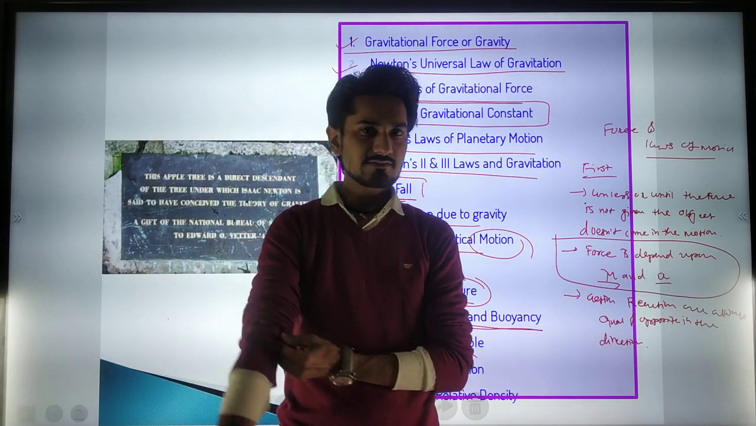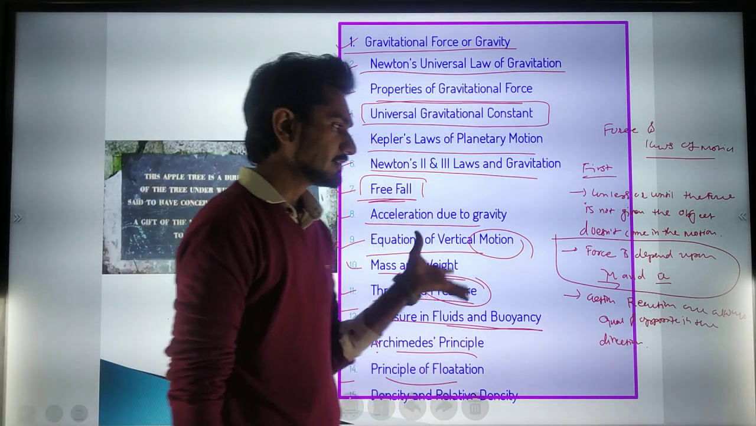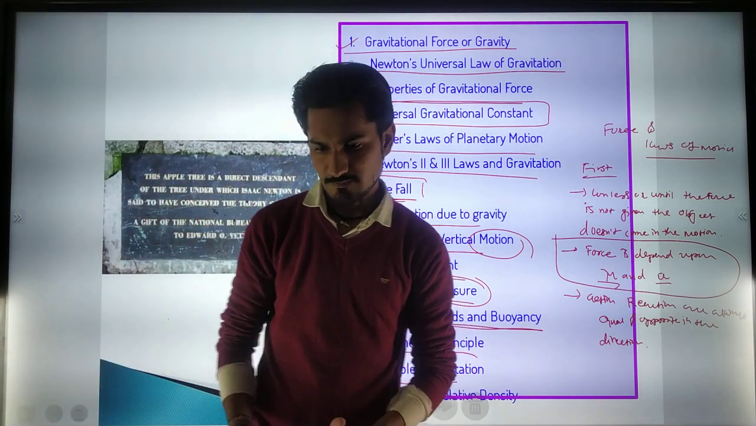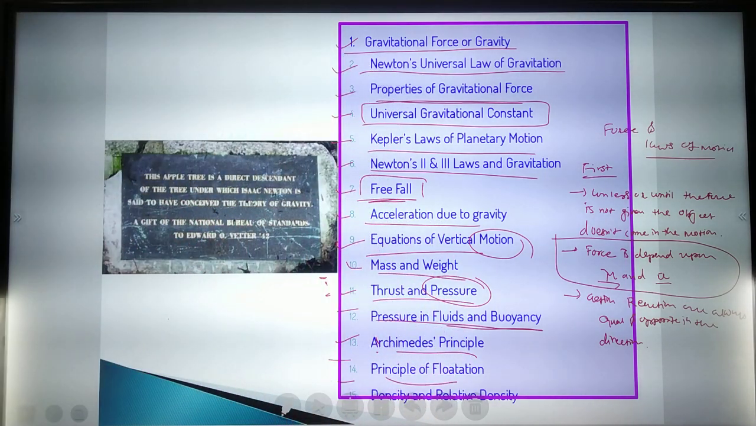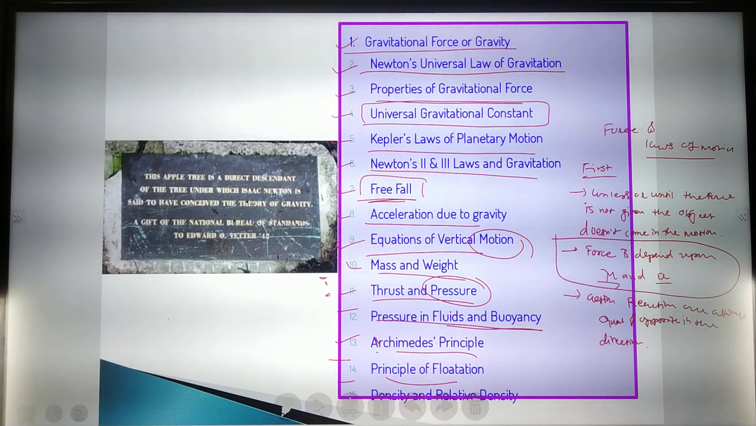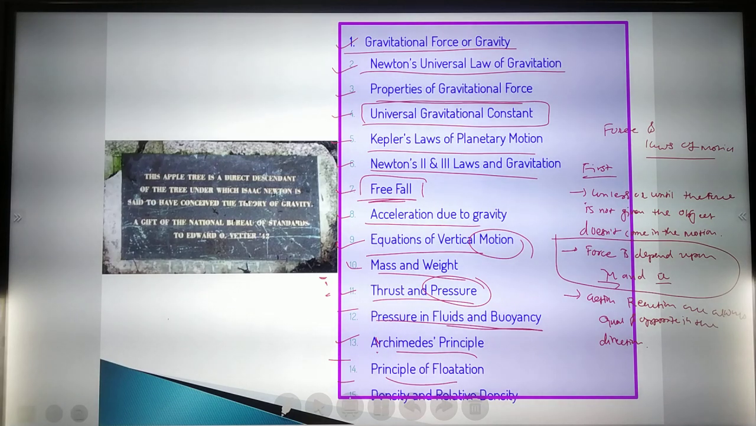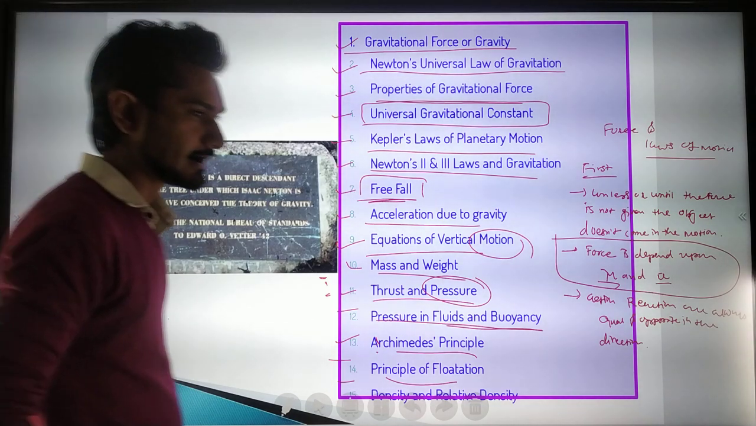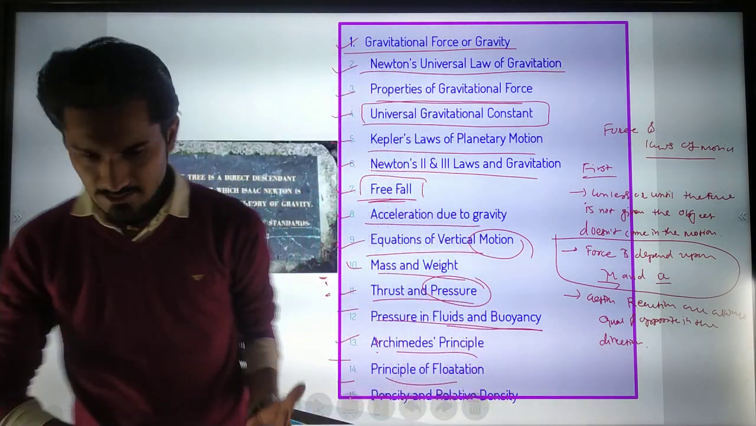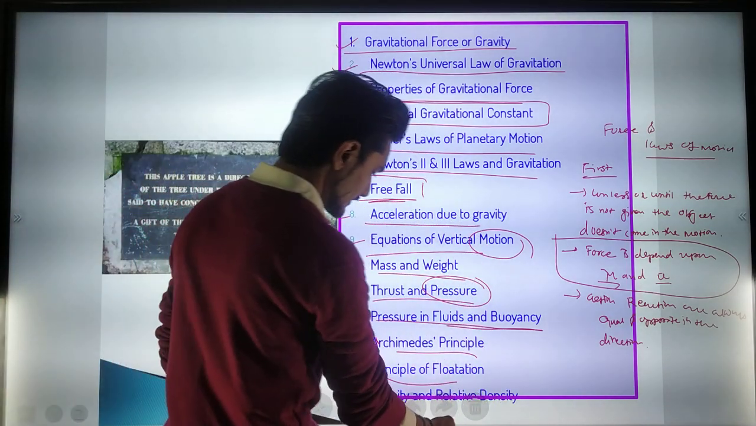Okay, now these are the basic topics that we are going to see in this chapter. Let us start with the first topic, but I am giving you 5 seconds so you can take a screenshot of this. Okay, I hope you all have taken the screenshot. Now let us start the first topic.